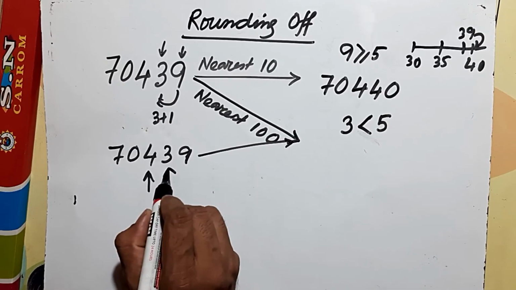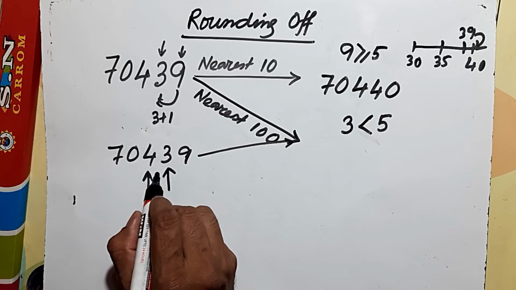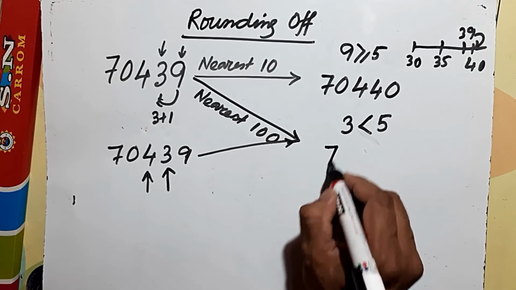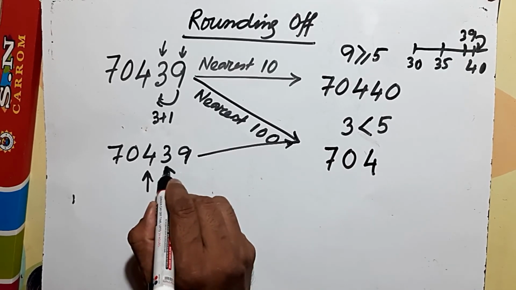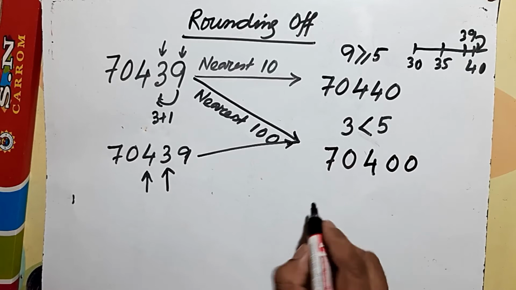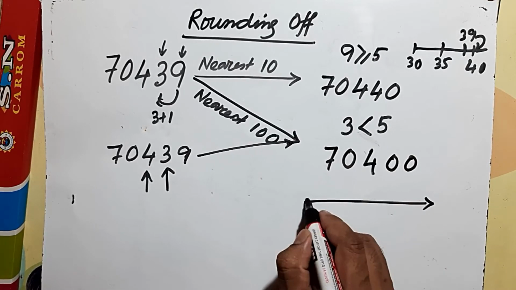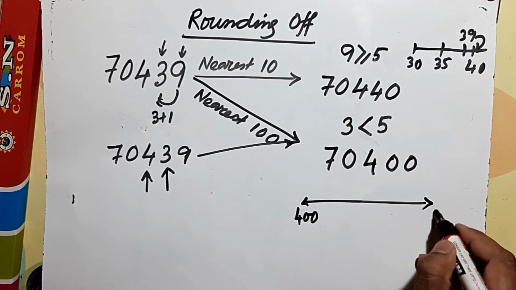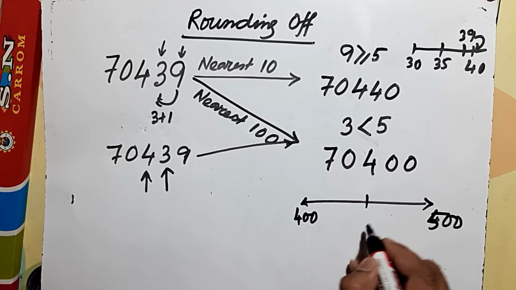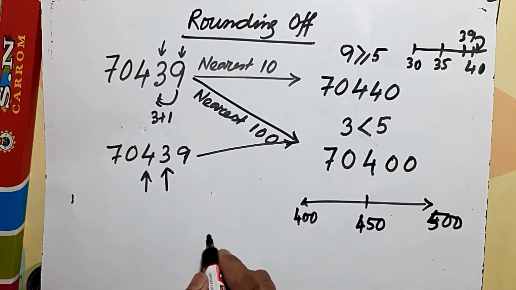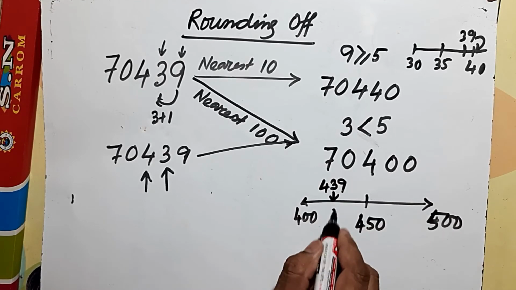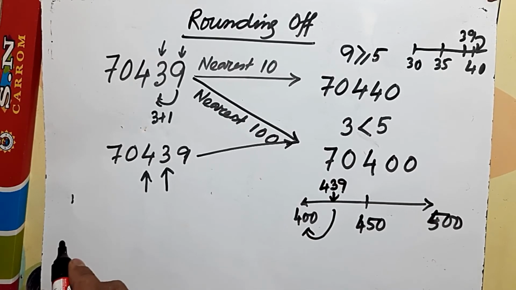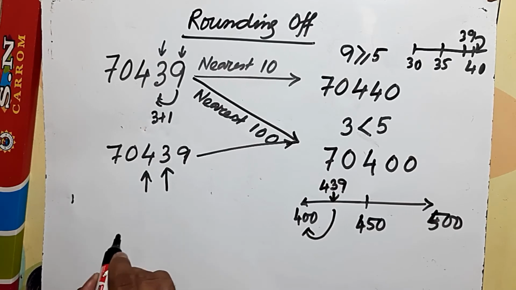Then what will we do? We put the number as it is, 4, and we put 00 over here. If you see the number line, we can see here 400, here 500, in between 450. So 439 is over here, so it will be rounded off to 400. So we get the number 70400.